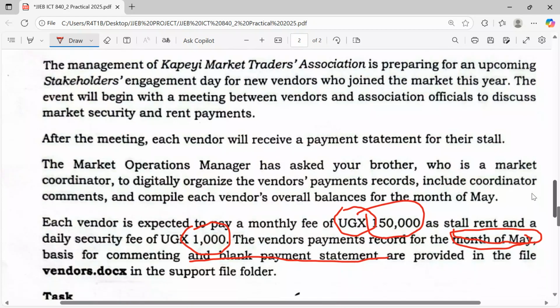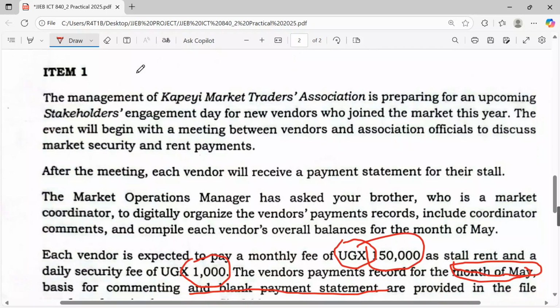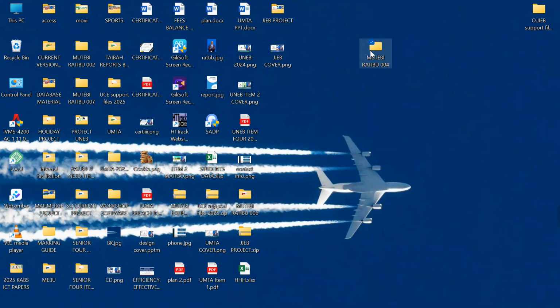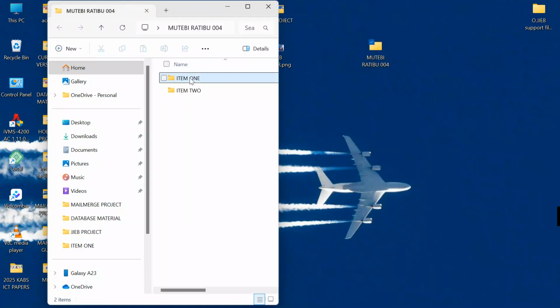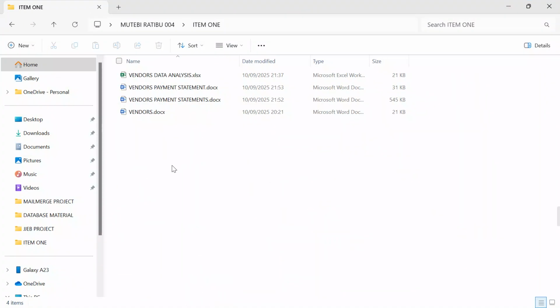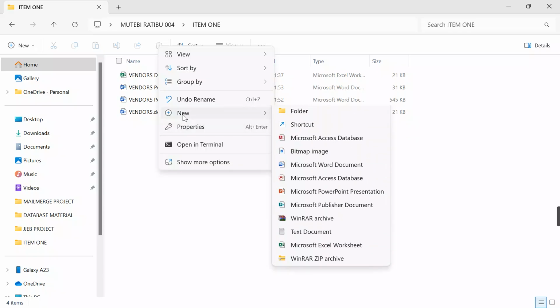They are telling us that the management of Kapai Market Traders Association is preparing for an upcoming stakeholders engagement day for new vendors. Now, in this engagement, the people that will be presenting about the vendors, the rent, the security fees, we need to compose for them a PowerPoint presentation. The examiner will give us a mark for this.